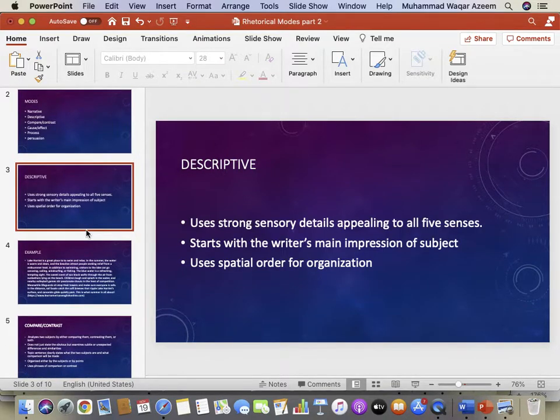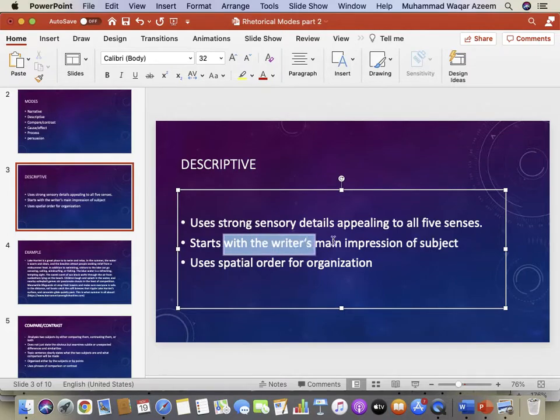Now for descriptive writing, in descriptive writing basically we use strong sensory details which relate to 5 senses. So are you aware of the 5 senses? Yes. These are? Very good. Sight, smell, taste, hearing. Very good. So when you write a descriptive paragraph, you should deliberately use such adjectives or such adverbs in some cases which are connected with these 5 human senses.